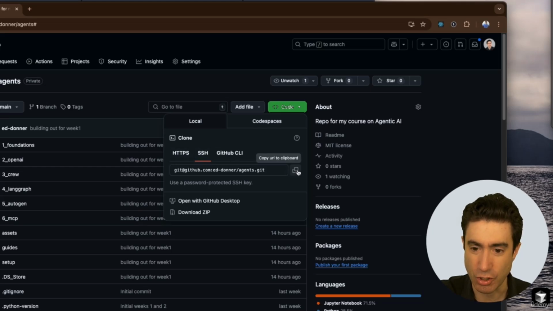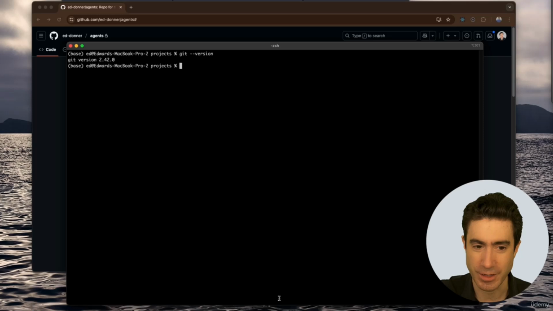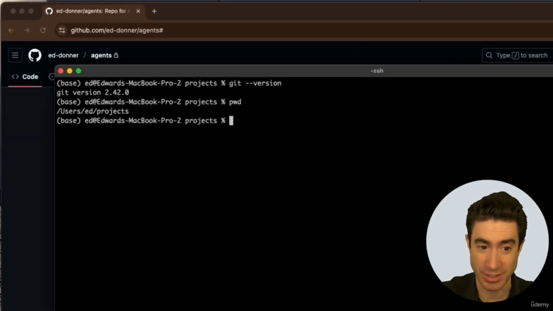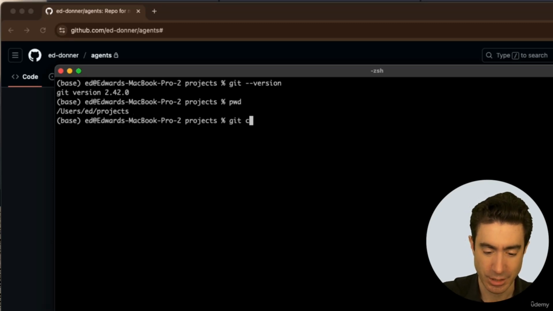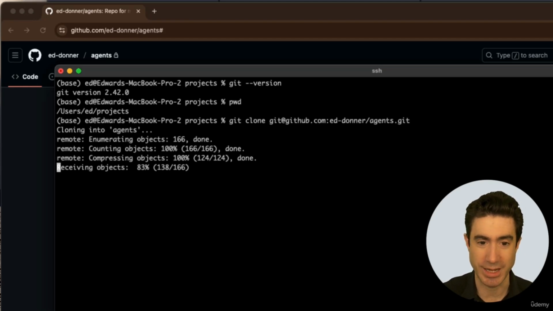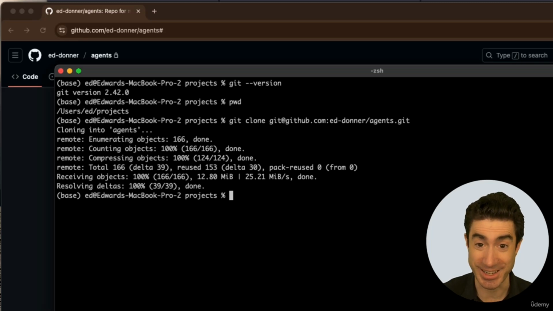And then you copy that into your clipboard by pressing the copy button right there. So once you've copied this text, which is the link to this repo, you then come back to the command line and in your projects directory, there I am, I'm inside users ed projects. I'm now going to type git clone and then the repo link that I've pasted from my clipboard, and I press enter and in it comes and it's done.